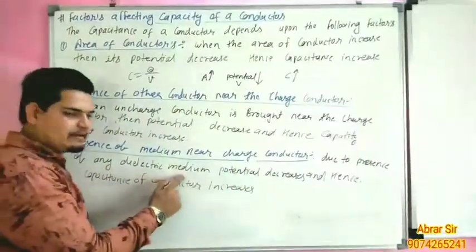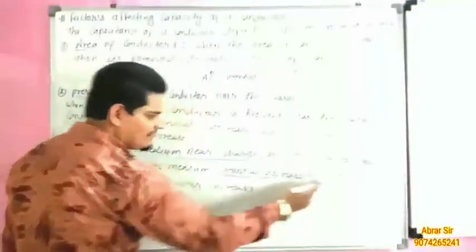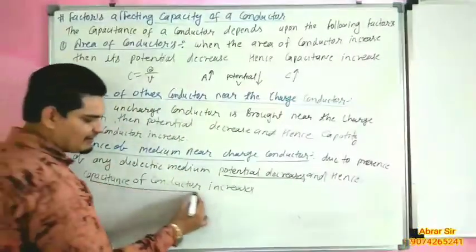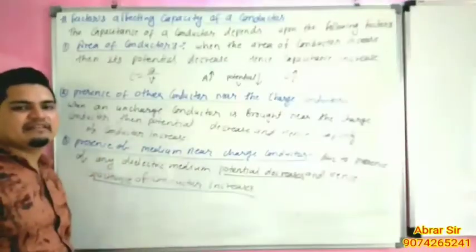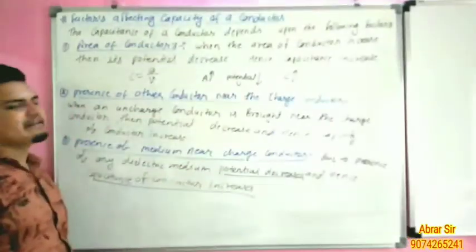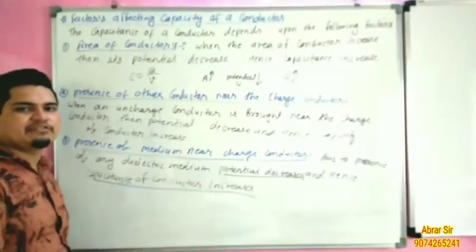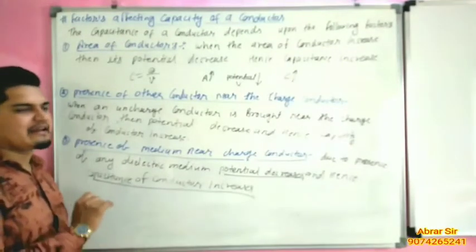Due to the presence of a dielectric medium, electric potential decreases and hence capacitance of the conductor increases. So in all three cases capacitance increases because potential decreases. So these are the factors which affect the capacitance of a conductor, or electrical capacitance.